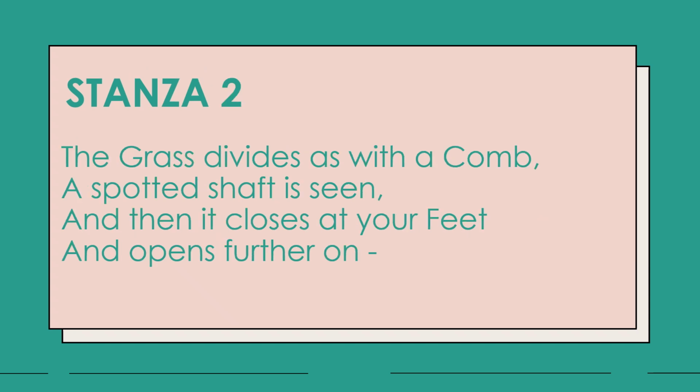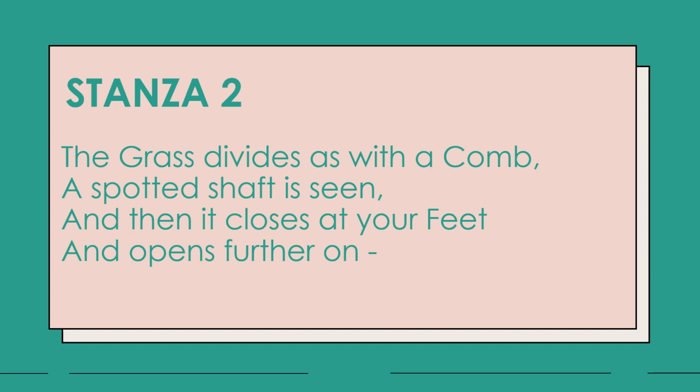Stanza 2. The grass divides as with a comb, a spotted shaft is seen. So when the snake passes, the grass divides. I hope you can imagine this scene. There's a field of grass and a snake, a narrow figure, just passes through it occasionally and very suddenly, and the grass seems to be dividing, like how we use a comb. You can see the grass divides. Why? Because of the movement of the narrow fellow.